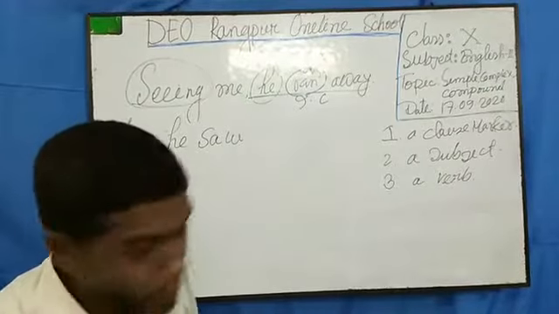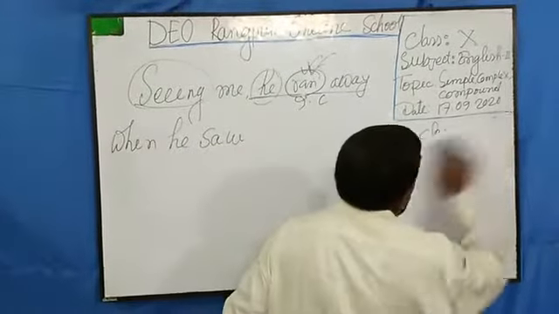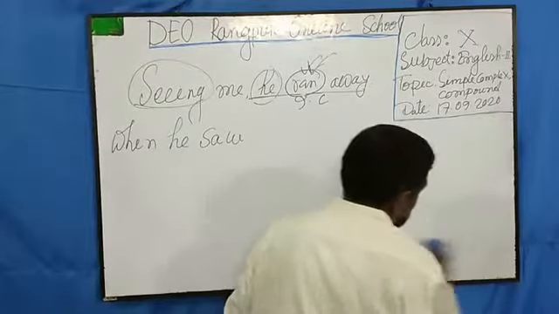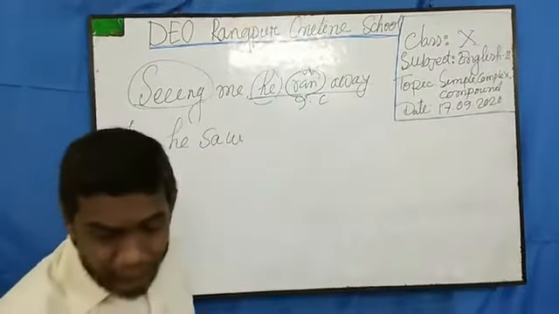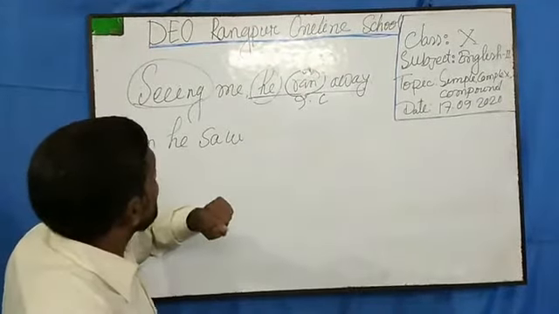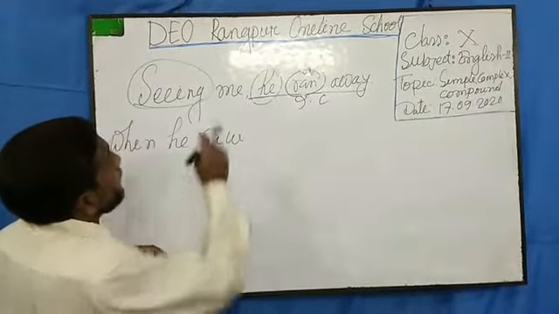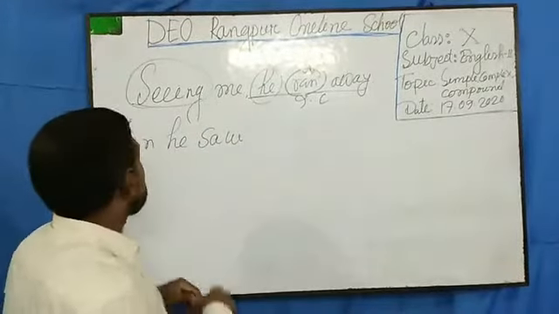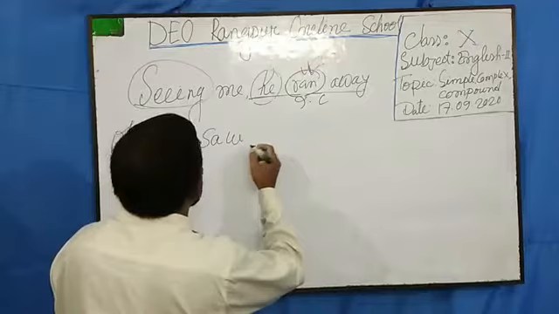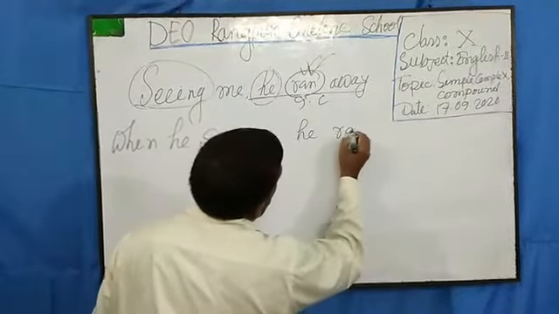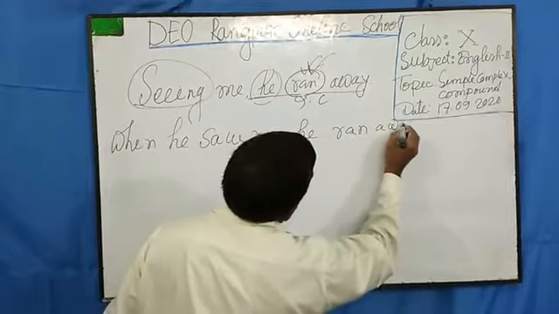Now dear students, I have taken 3. Now I will see whether my sentence has become a complex sentence or not. After taking these 3 words, I will copy the next part of the sentence: "When he saw me, he ran away."